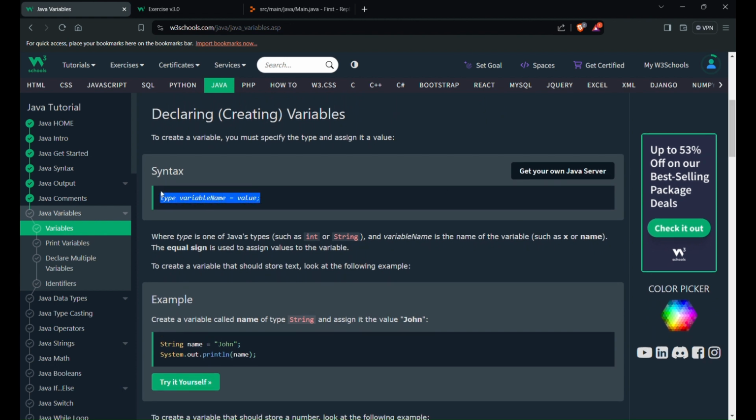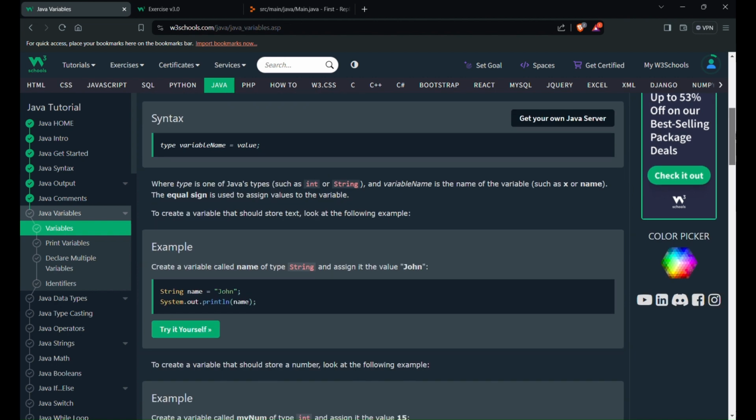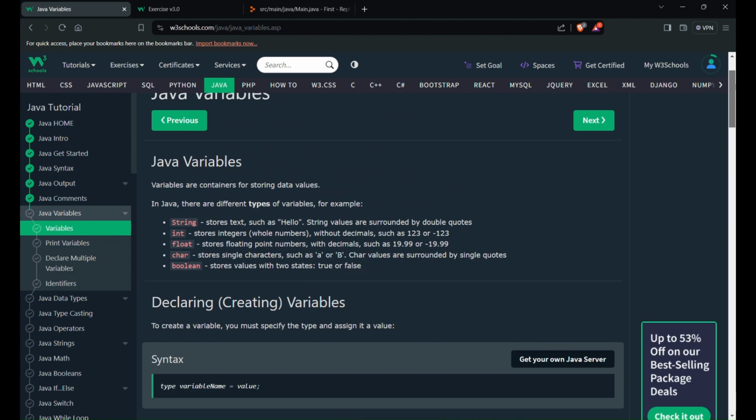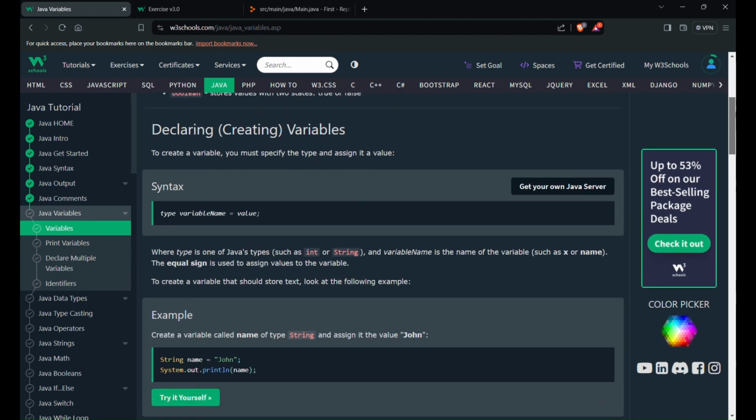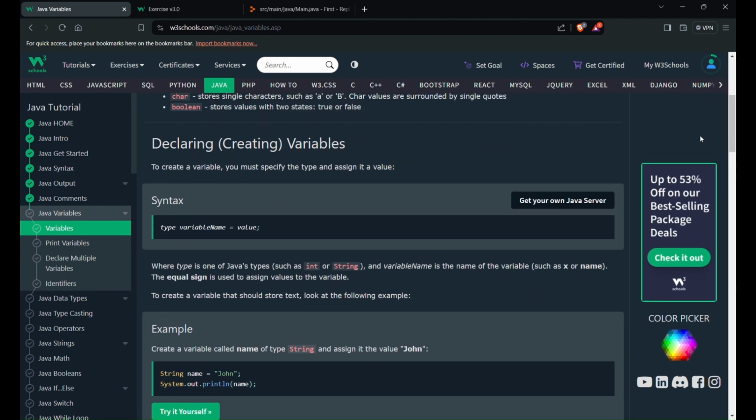The type is what kind of variable it is, like String, int, or something else, one of Java's types, the five we have seen: int, String, float, char, boolean. The variable name is the name of the variable, such as x or name. And the equals sign is used to assign the value to the variable.